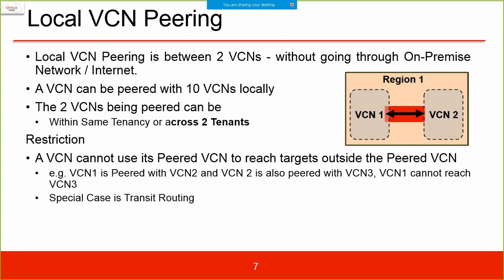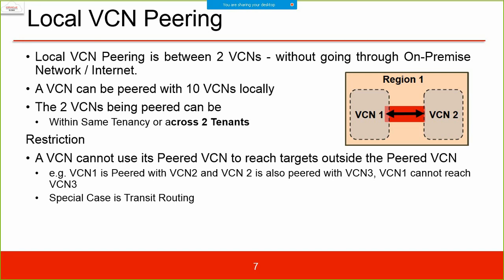What is the restriction? A VCN cannot use its peered VCN to reach targets outside the peered VCN. That makes sense, because it is not a public IP address. Once it is peered, it will be used to reach that peered target only, not outside that. For example, VCN1 is peered with VCN2 and VCN2 is also peered with VCN3. That does not mean that VCN1 can reach VCN3. No. A equal to B equal to C does not mean A is equal to C. Not possible.